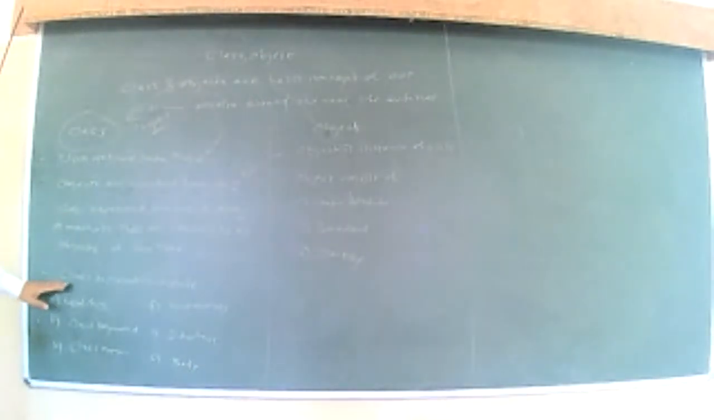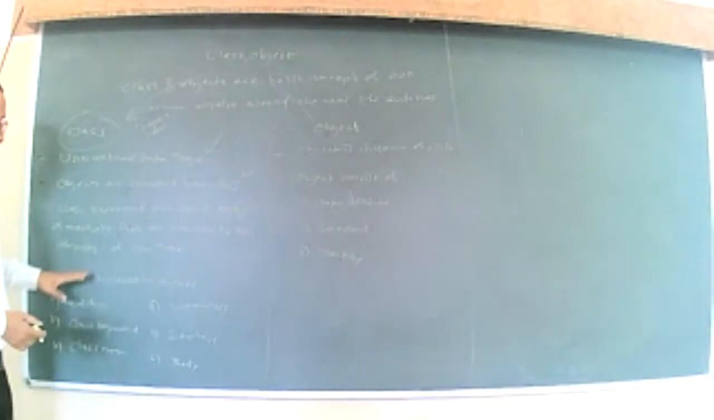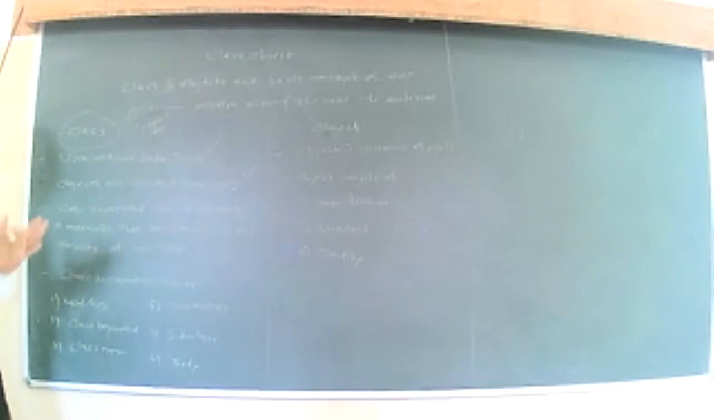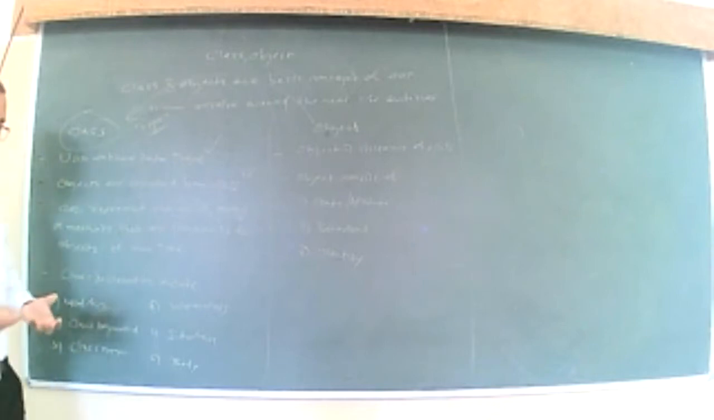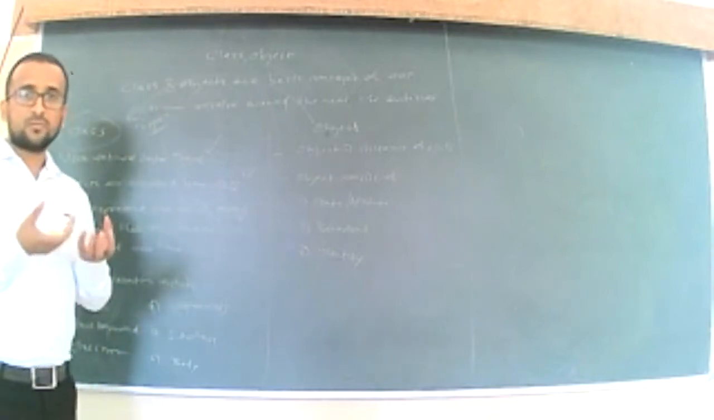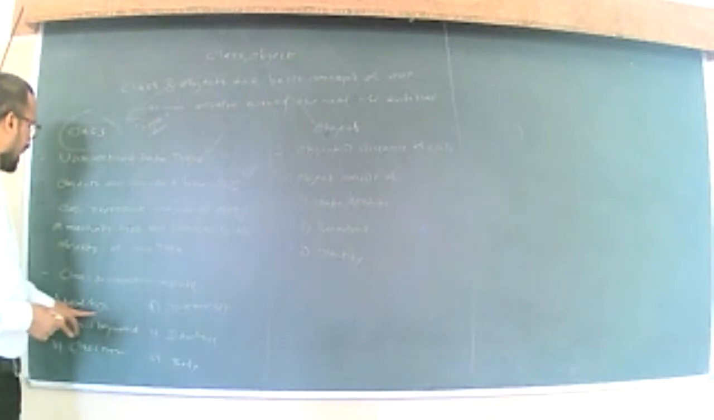Now, in this class declaration, what are we going to include? What are the important parts that we have in the declaration of our class? The first thing we have is the modifier. Modifier is nothing but whether your class is public or private; you can modify its type.